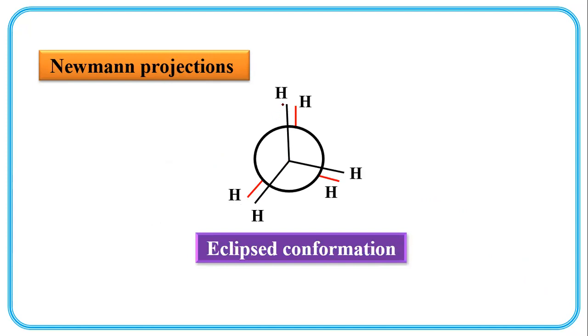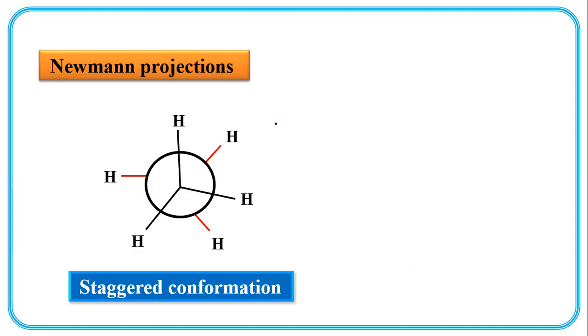This is the first carbon, and this hydrogen overlaps with the hydrogen of the other carbon. So the angle is 0. And in staggered, the angle is 180 degrees.